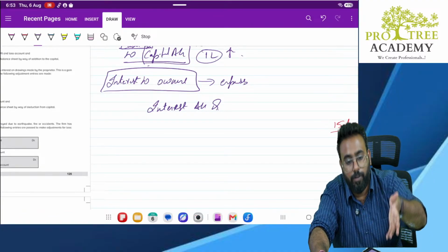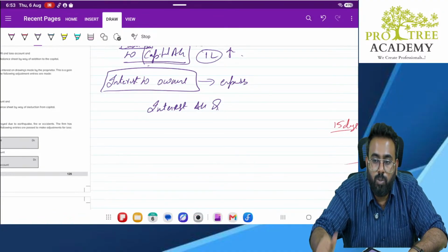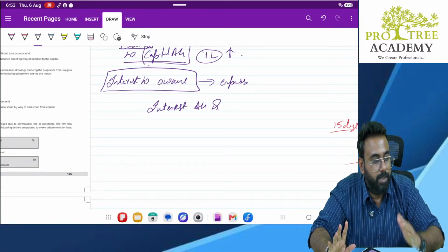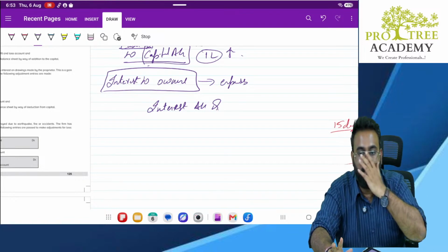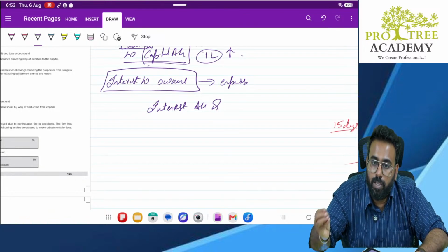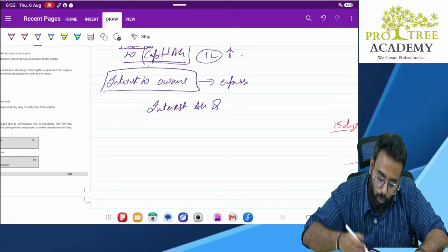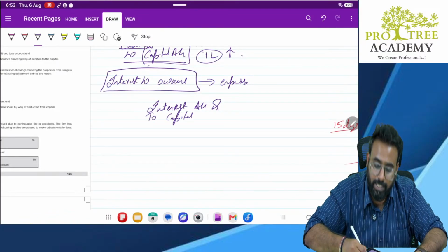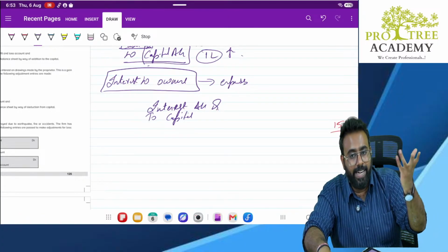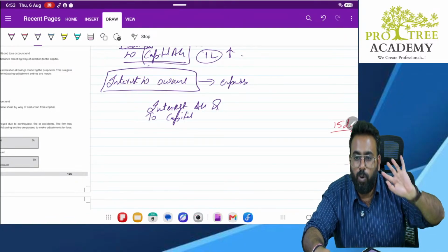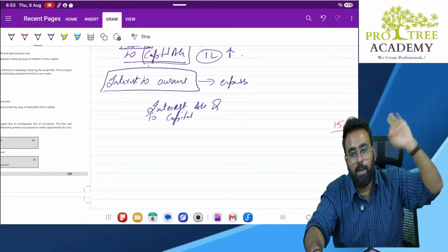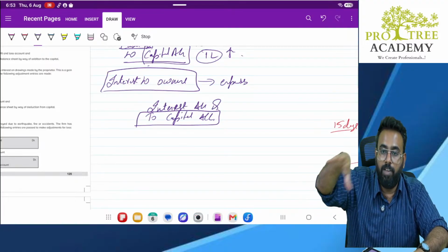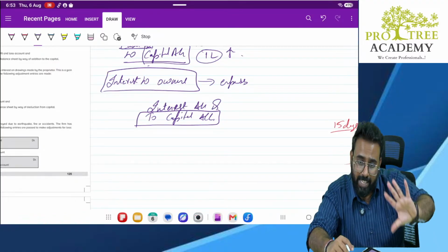Why does the owner want to take money out of his own business? Correct? Sir, but it is his own business, why is he paying interest to himself? Understand, entity concept. Business is different. Owner is different. Clear? So any interest payable on the capital will be transferred to the capital account only. So, interest account debit to capital account. Why is it transferred to the capital account? As I told you, interest will not be immediately paid out of the bank account. Why? Owner says don't pay me, add it to my capital balance. If you keep adding it to my capital balance, it will show how much money I have invested in the business.